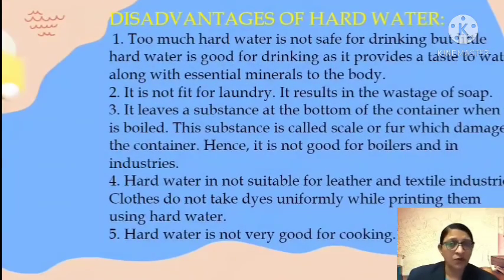Disadvantages of hard water. Too much hard water is not safe for drinking. But little hard water is good for drinking as it provides a taste to water along with essential minerals dissolved in it.